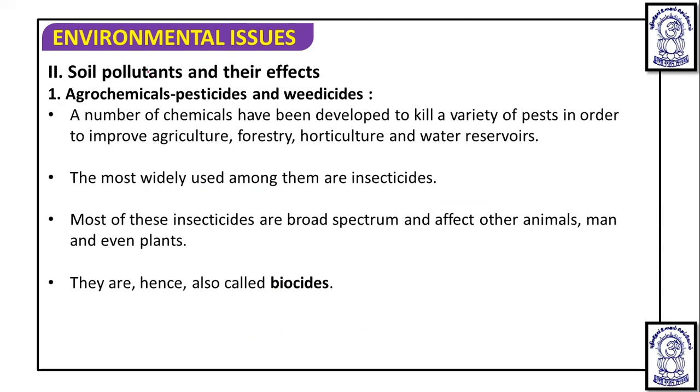After this, we are going to talk about soil pollutants and their effects. First, the soil pollutants: agrochemicals, pesticides, and weedicides. A number of chemicals have been developed to kill a variety of pests